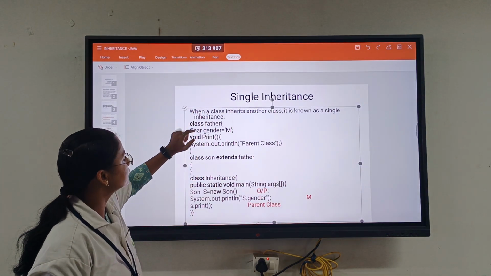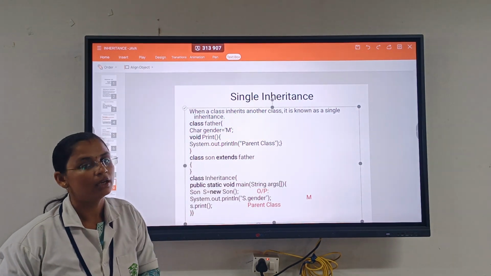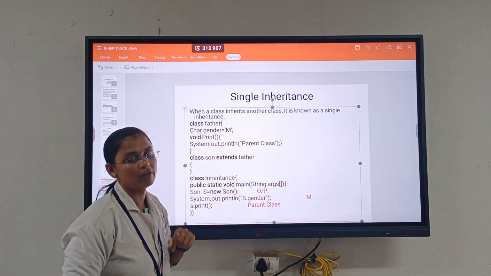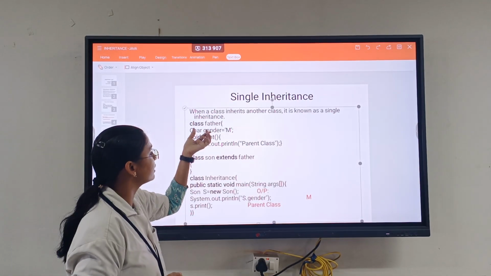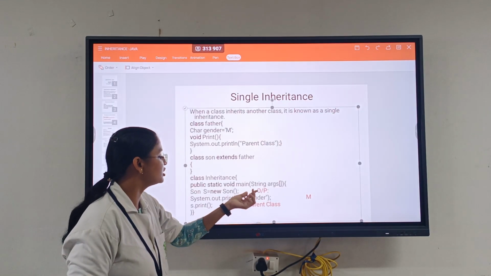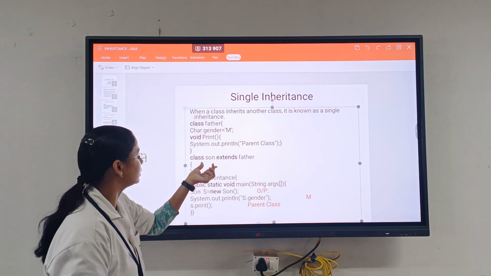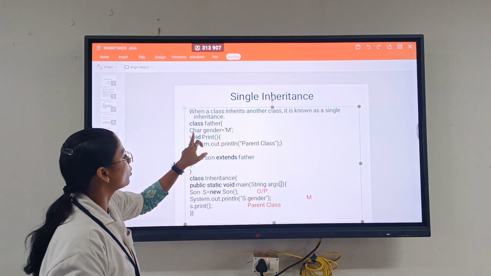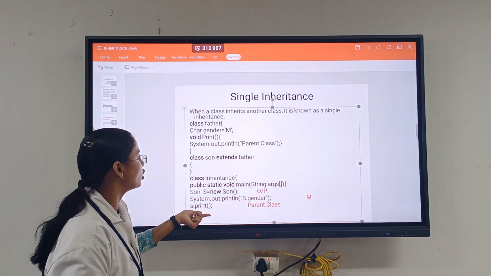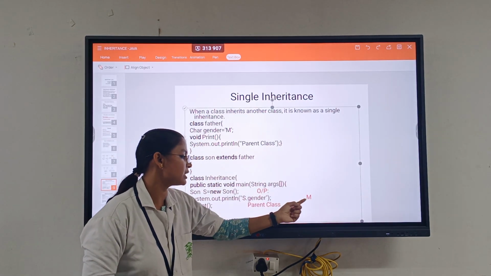The class father has gender, and we have a method in the parent class for printing. So System.out.println prints the parent class. The child class is inheriting all the concepts of the parent class. While producing the output, s.gender is asked to display. So s.gender will be called here and it will go here. So what is the gender? It is male. Then s.print. In the print method we have the print of the parent class. So both outputs are shown.